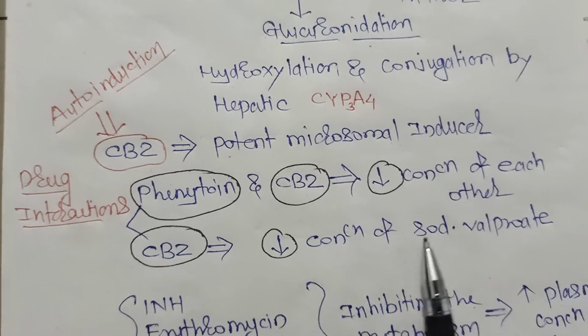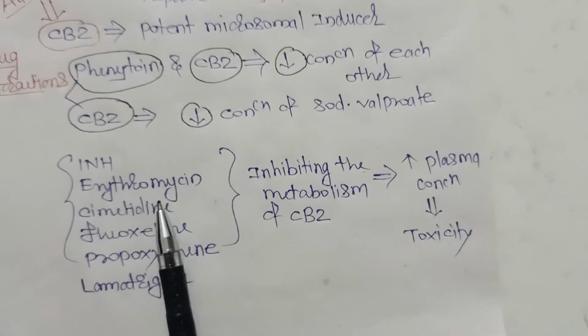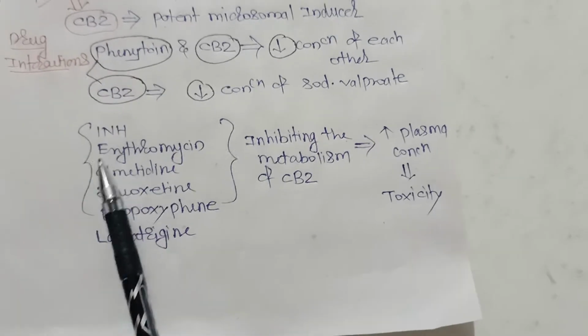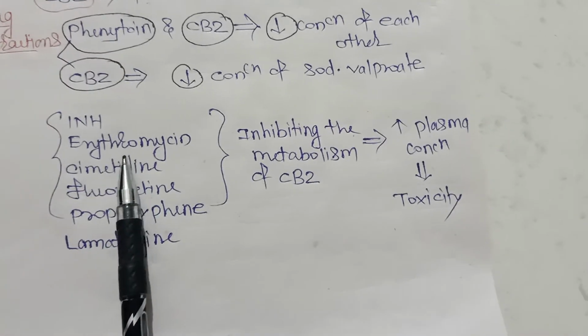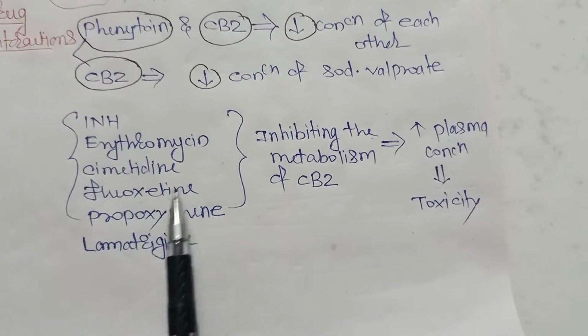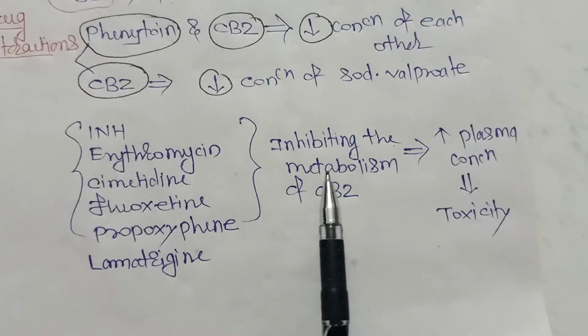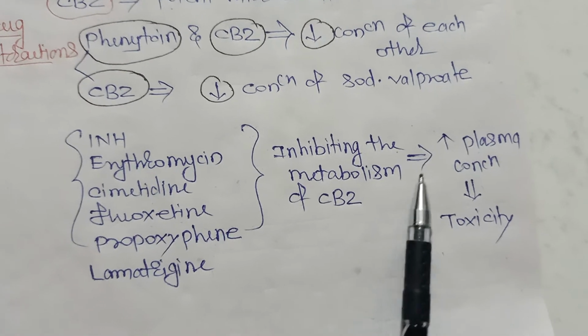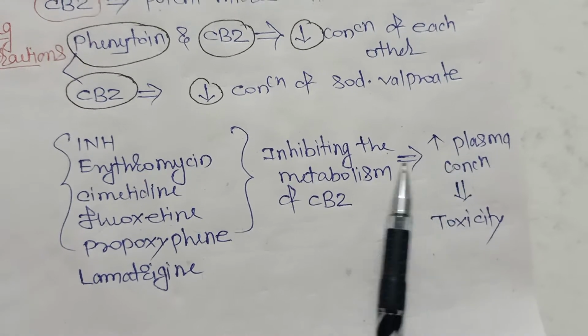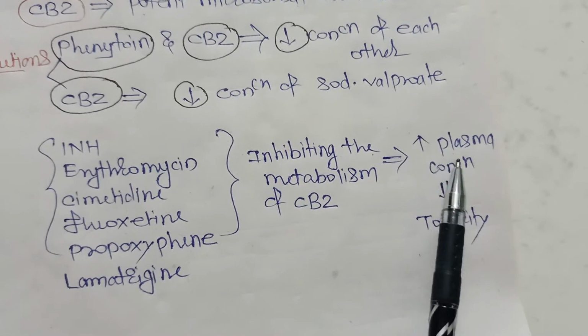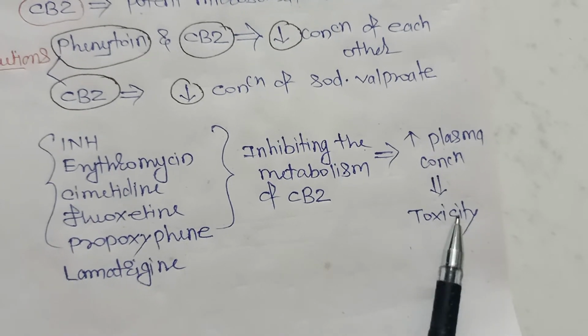And drugs like isoniazid, erythromycin, cimetidine, fluoxetine, propoxyphene, and lamotrigine inhibit the metabolism of carbamazepine and increase its plasma concentration, and that's why there is a chance of toxicity.